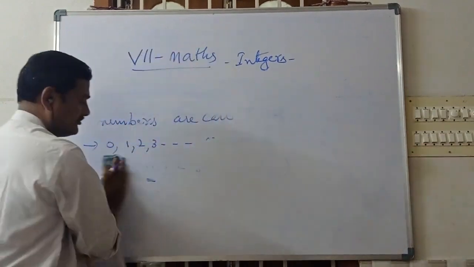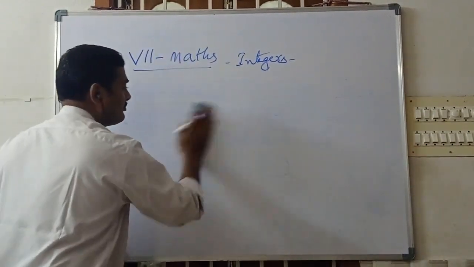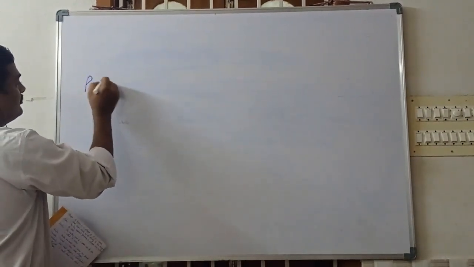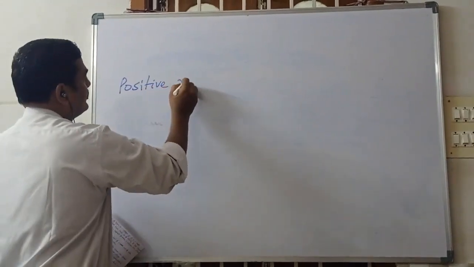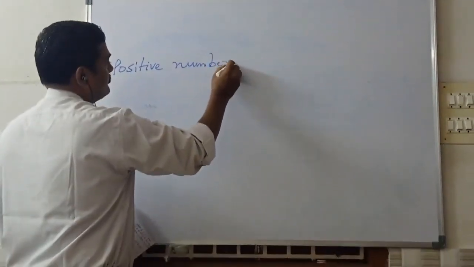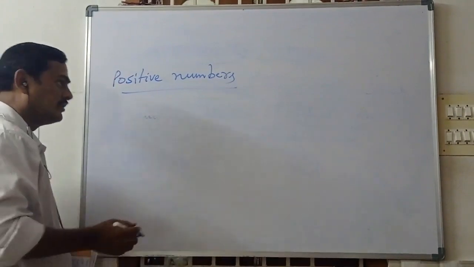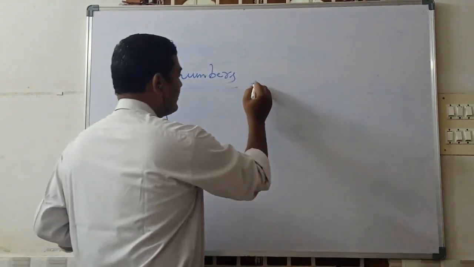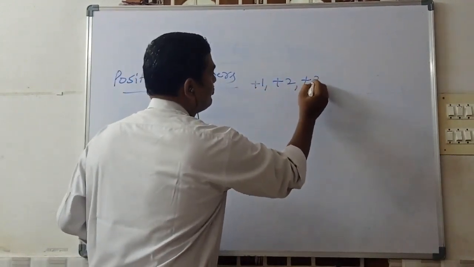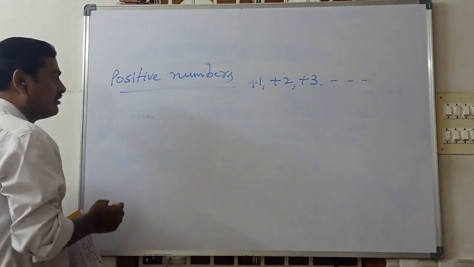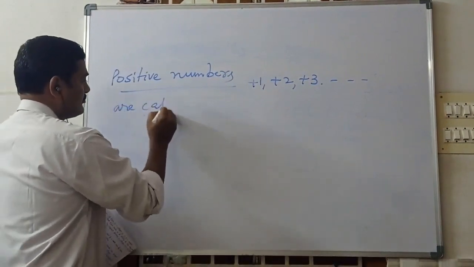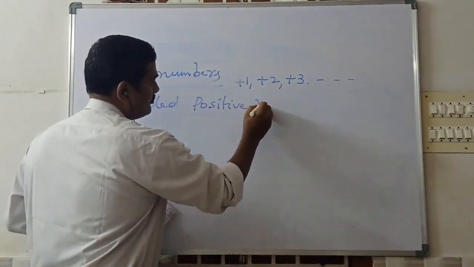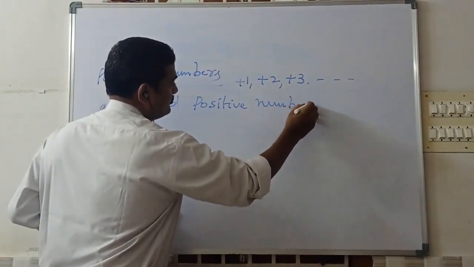positive numbers. What are the positive numbers? What is the symbol for positive? Plus. Plus 1, plus 2, plus 3 and so on are called positive numbers.